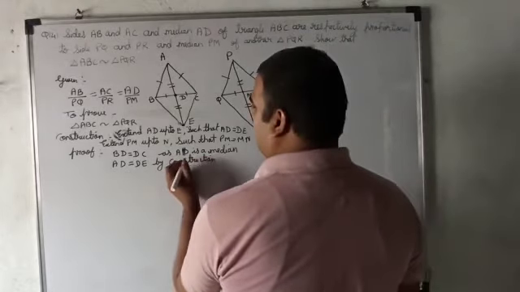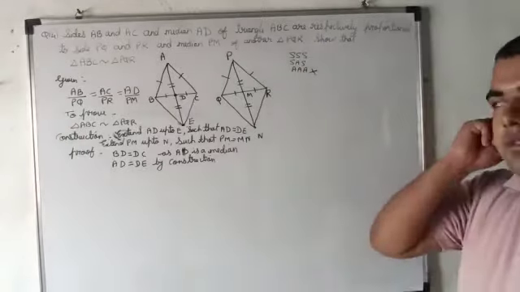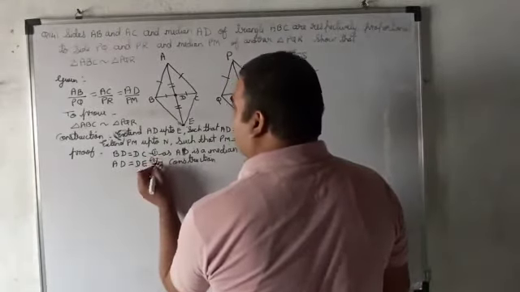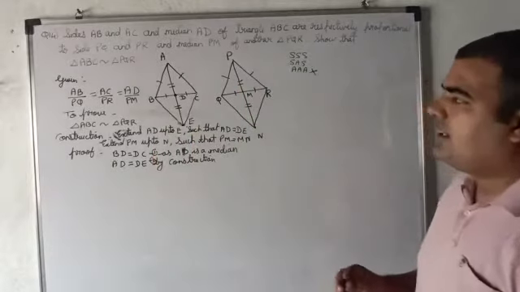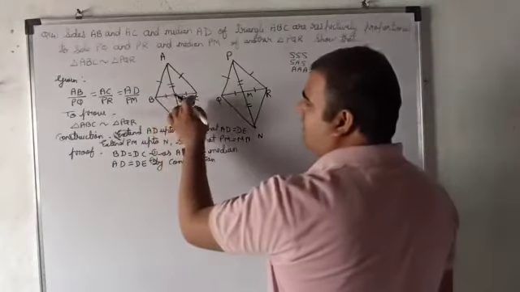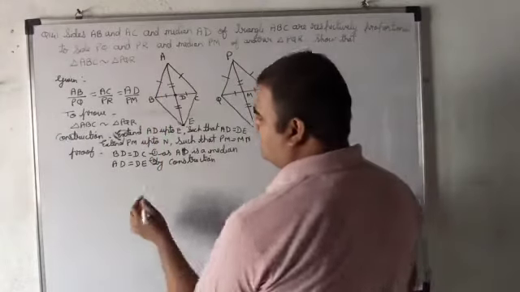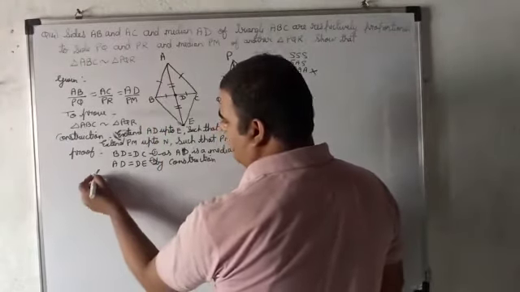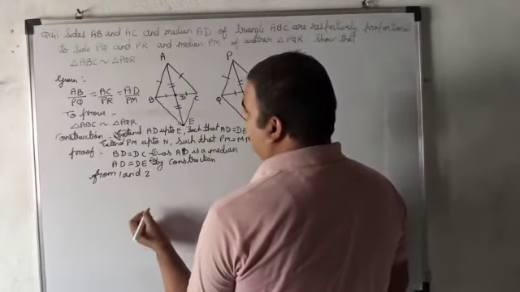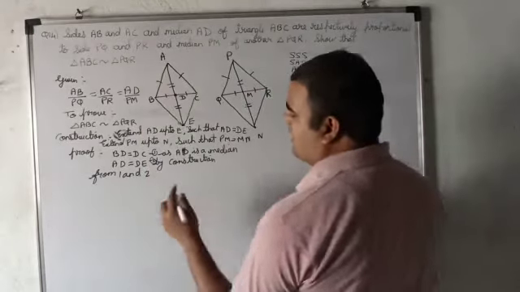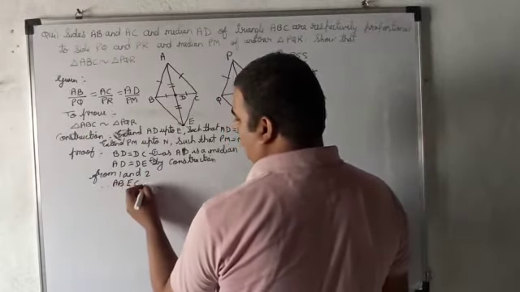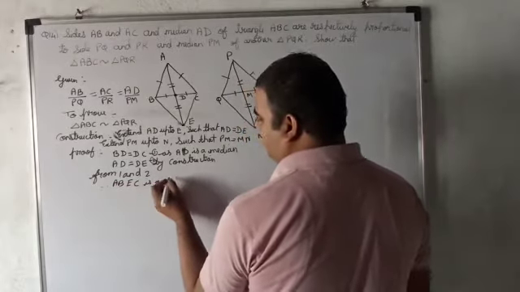Name this as 1, name this as 2. You can see your diagonals are bisecting each other. BD equals DC and AD equals DE. So from 1 and 2, you can say ABEC is a parallelogram. Therefore, ABEC is a parallelogram.